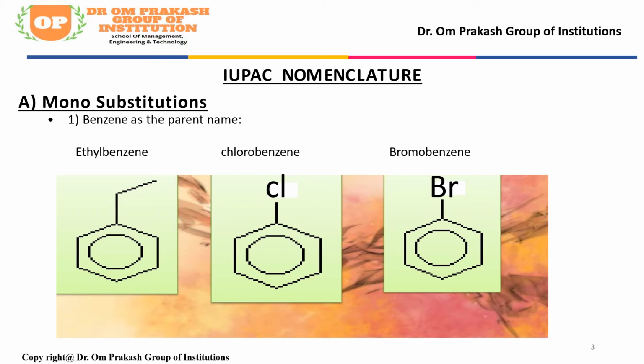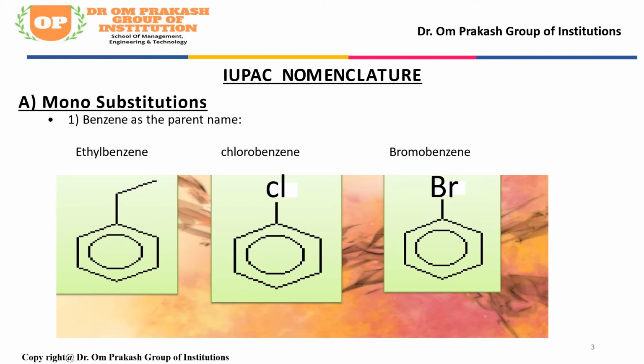Case second, in some cases the name of the substituent is written after benzene. Means if any group is being added, we add its name after benzene. Like a benzene ring adding N2Cl, and another group, a benzene ring adding SO3H, which means HSO3, sulfonic acid.